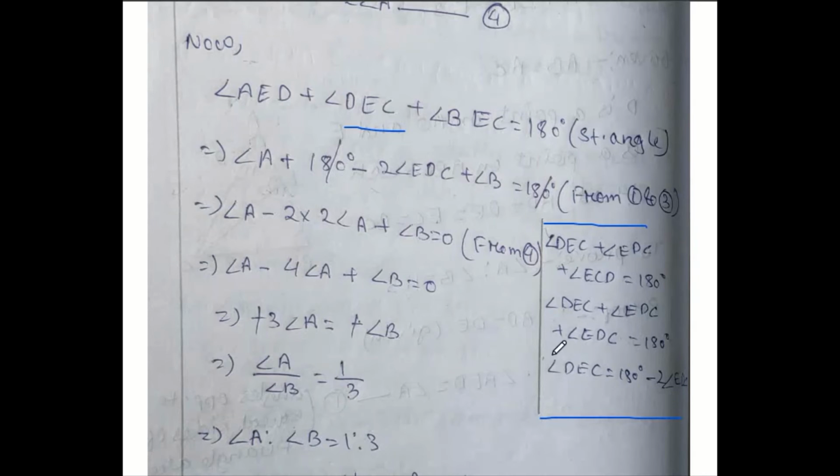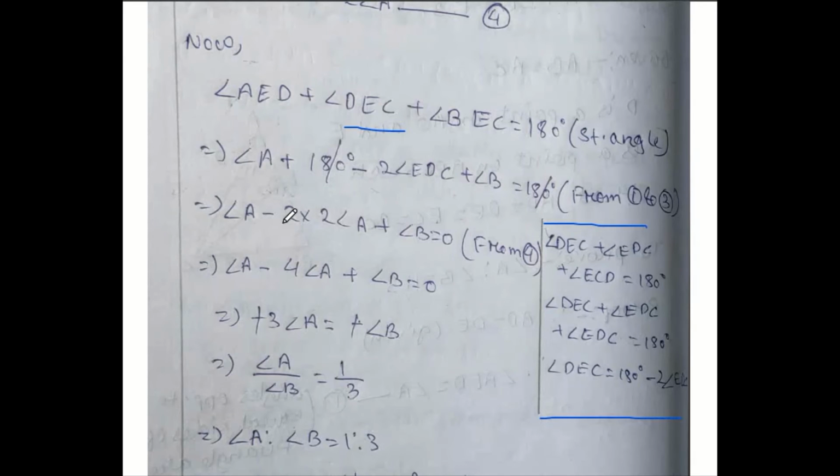You don't need to write this here, you can do it in rough also. So in place of DEC, I have written here 180 minus double of EDC. And these two I have changed from condition 1 and 3. And this I have already shown in the side work, and that can be replaced here.